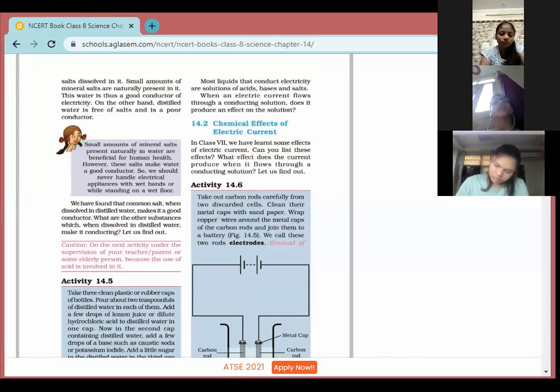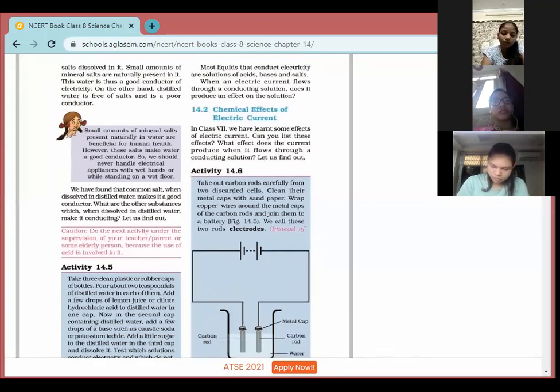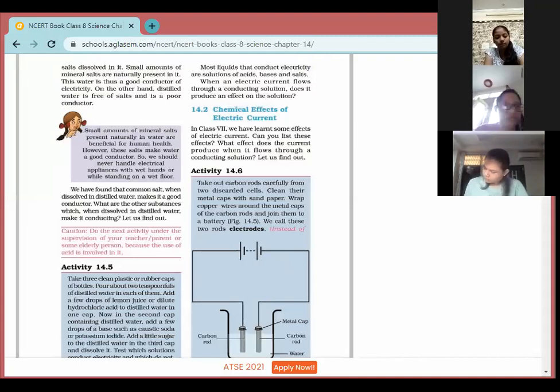Is it clear? Let's continue with the next activity, 14.5. It's very, very interesting. In this activity, children, we have to take again 3 plastic caps of the bottle. Put distilled water in each of them. Add few drops. Yes, Ananya, if you have raised your hand.